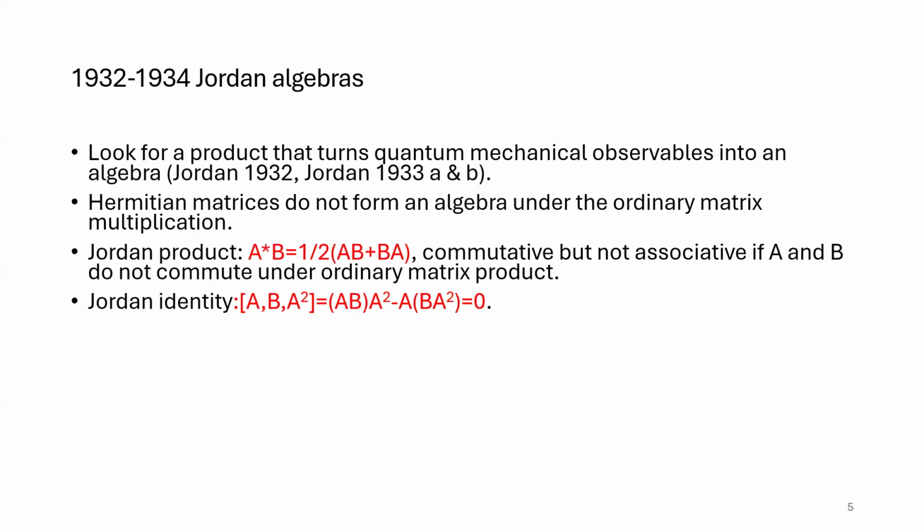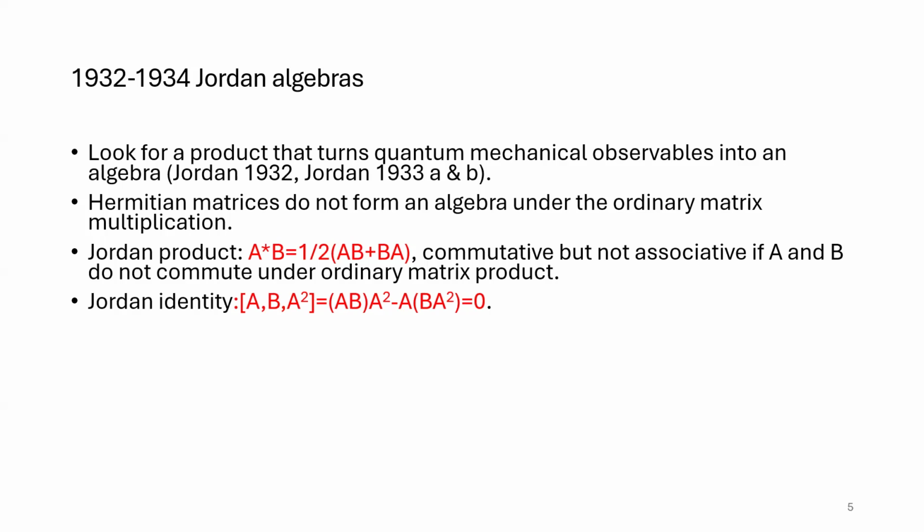But you do get a Hermitian matrix always if you use the Jordan product. If you use one half of the anti-commutator, then the product of two Hermitian matrices is a Hermitian matrix, and you have an algebra, a Jordan algebra, and to be more precise, a Euclidean Jordan algebra. That means that the sum of squares is only equal to 0 if every element which is squared in the sum is also 0. Let's say you have a squared plus b squared is 0 only if a equals b equals 0. This is the definition of a Euclidean Jordan algebra. If this holds for the multiplication of a Jordan algebra, then you have a Euclidean Jordan algebra. And Hermitian matrices closed under the Jordan product do form a Euclidean Jordan algebra.